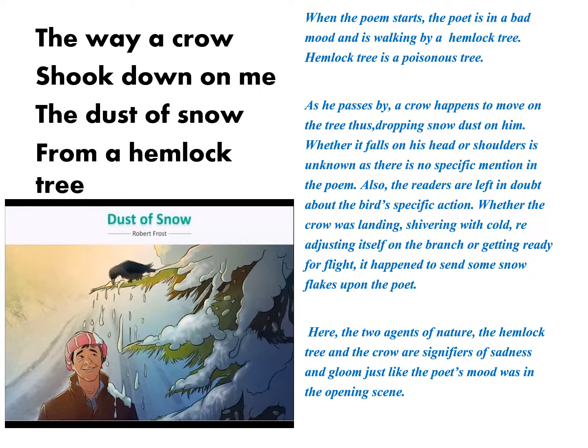Here, in this stanza, the two agents of nature, the hemlock tree and the crow, are signifiers of sadness and gloom, just like the poet's mood was in the opening scene.